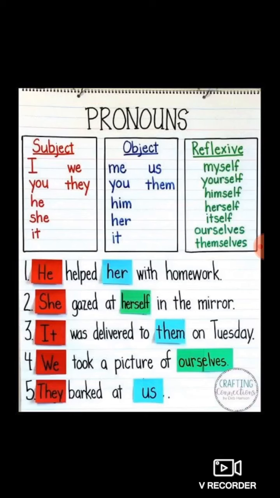We took a picture of ourselves. We means when group is there, we use we. We is also known as pronoun. Ourselves is also known as pronoun. So in these examples, instead of nouns, what is used? Pronoun. Understood students? Now let's proceed towards the next parts of speech.